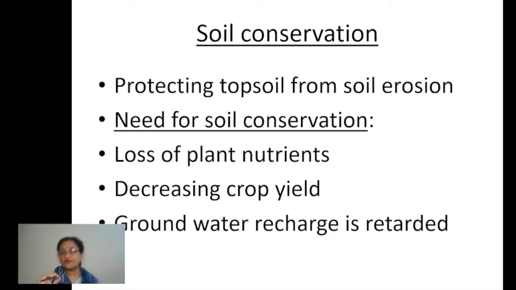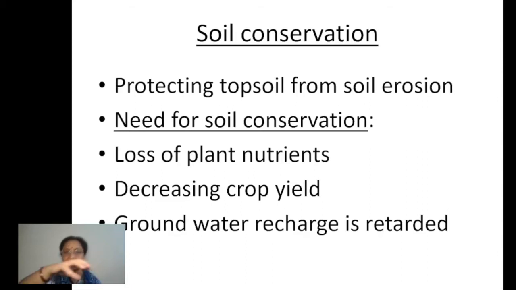Right? Now for this, what steps can we take in different areas? It depends on the type of erosion, the type of soil, and the amount of rainfall received in that particular area, right? Which agent is causing soil erosion? Somewhere the agent is mainly water, and in some other regions you'll find the main agent is wind.